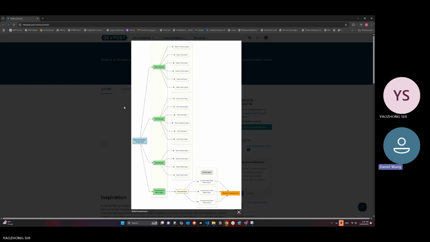Second layer, domain sub-agents. We built 4 sub-agents, each focused on one area. Third layer, we call it sub-agent. Each domain sub-agent has several sub-agents underneath it, and these handle specific analysis tasks.